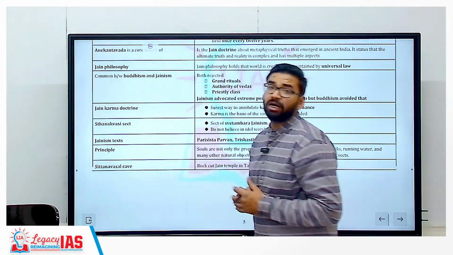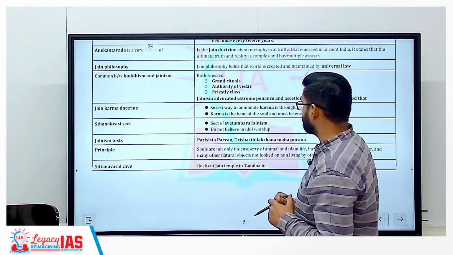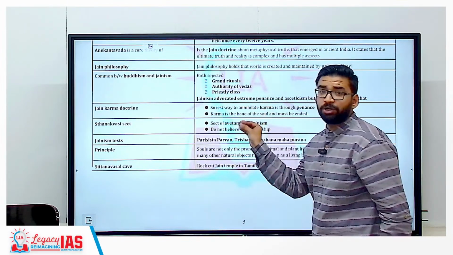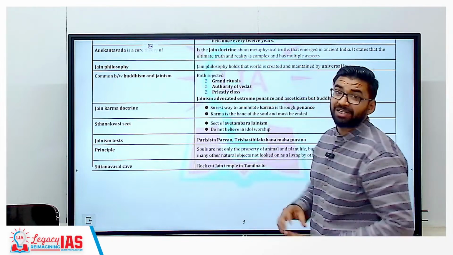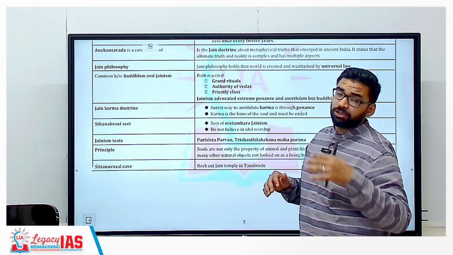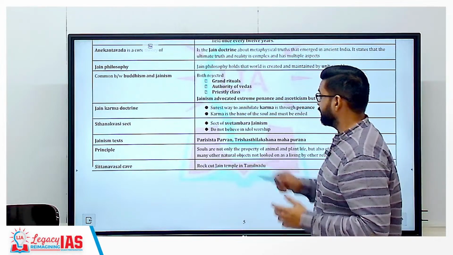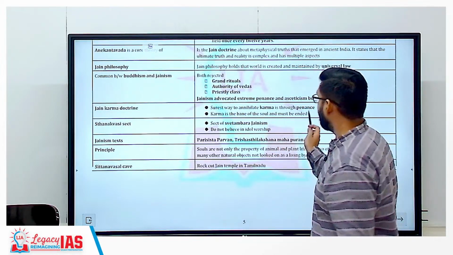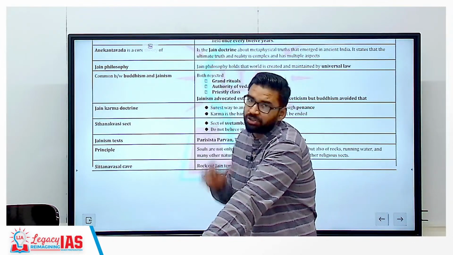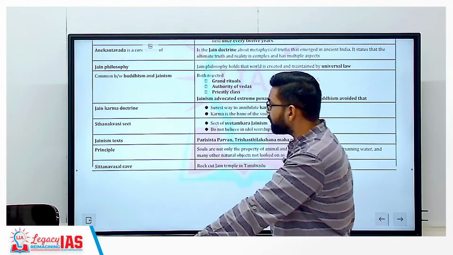Then Jain's karma doctrine was also asked in the prelims examination. According to this, the surest way to annihilate karma is through penance, extreme penance. Getting my point? One can attain salvation through extreme penance in Jainism. Karma is the bane of the soul and it must be ended, and for that, extreme penance is required.